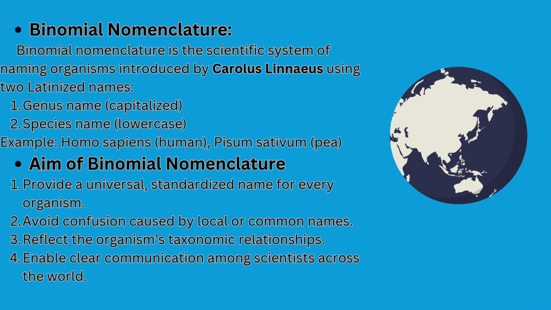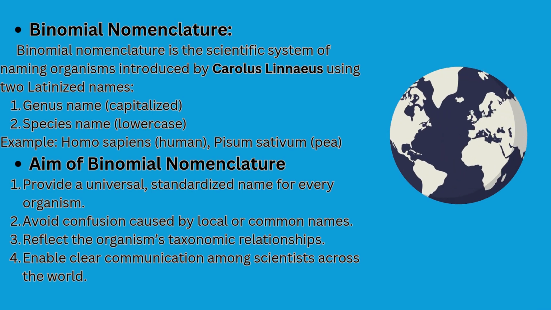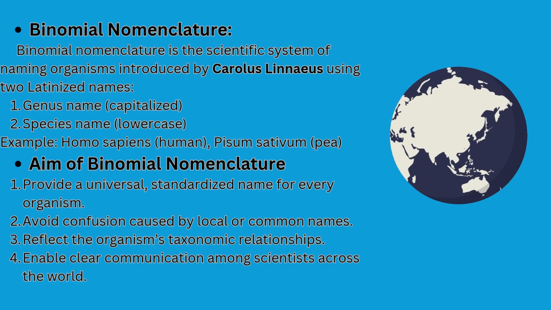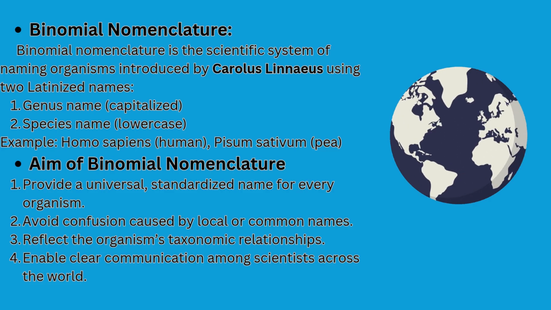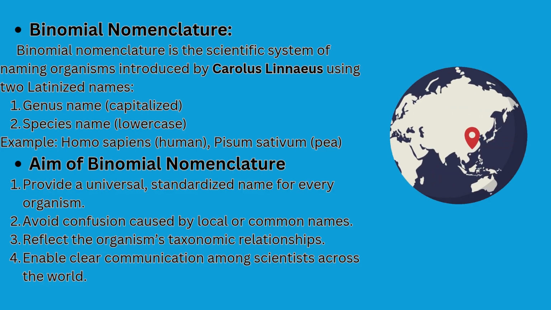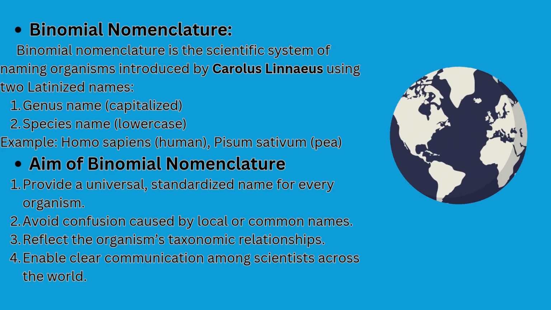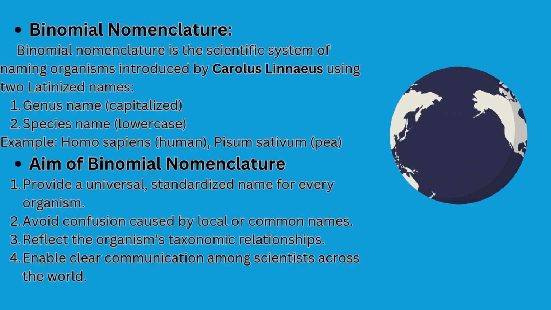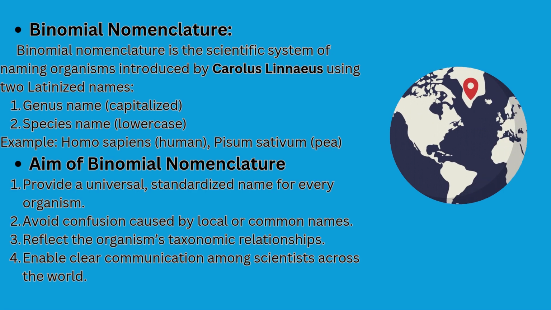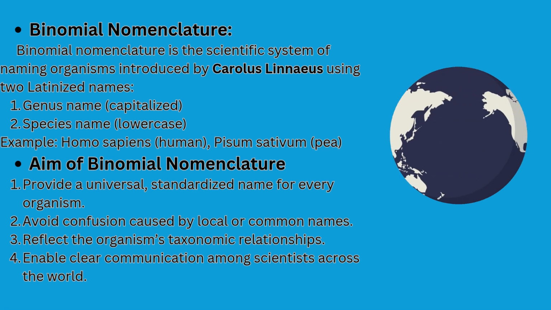Let's move to the next topic of this chapter, which is binomial nomenclature. Carolus Linnaeus introduced a naming system to give each organism a name consisting of two Latin names. The first name is the genus name and the second name represents the particular species. The genus name begins with a capital letter, but the species name begins with a small letter.